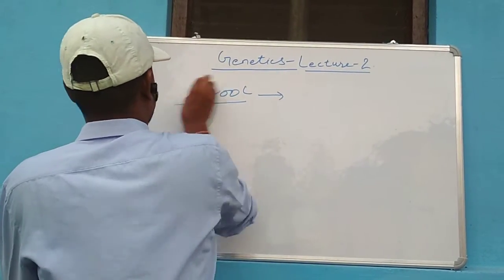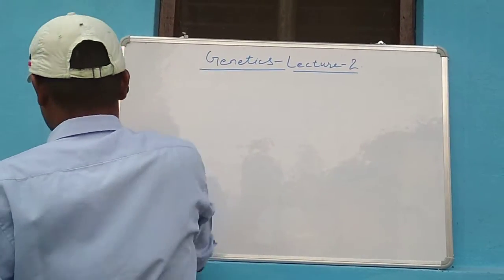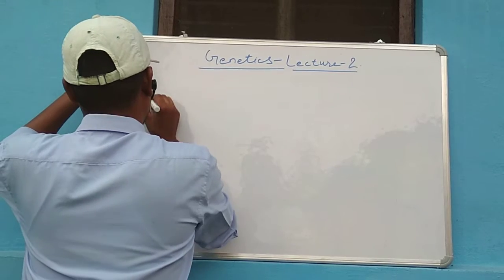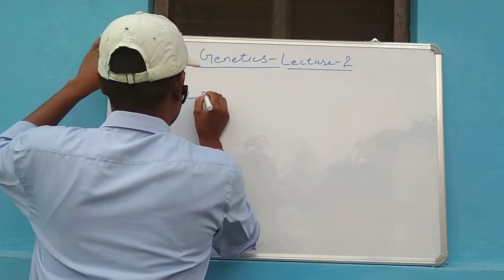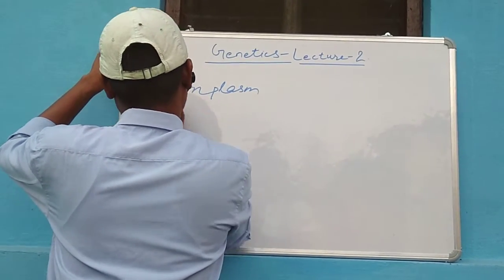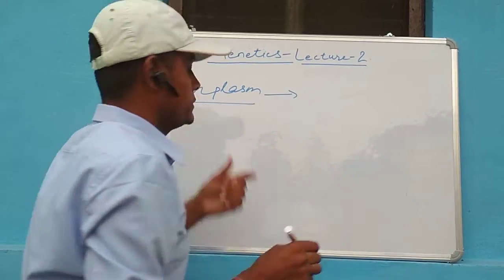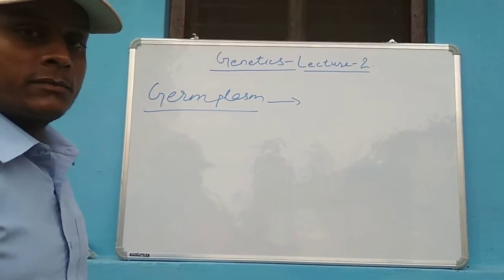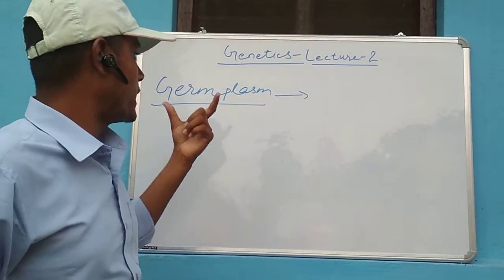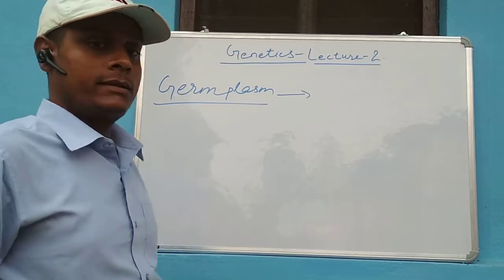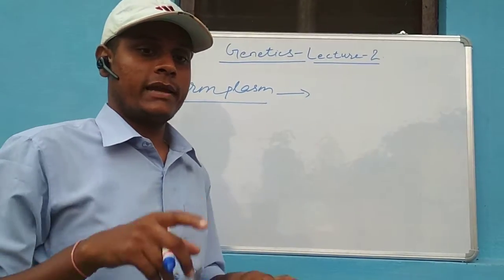The next term is germ plasm. The total number of genes present in a particular crop and in all its variants.